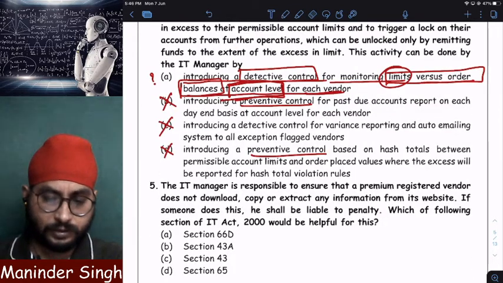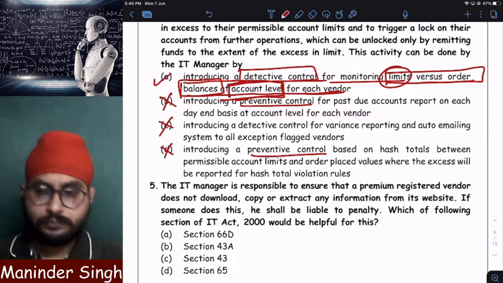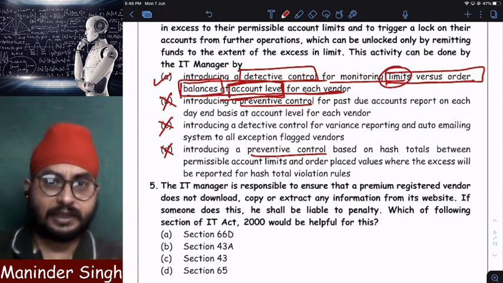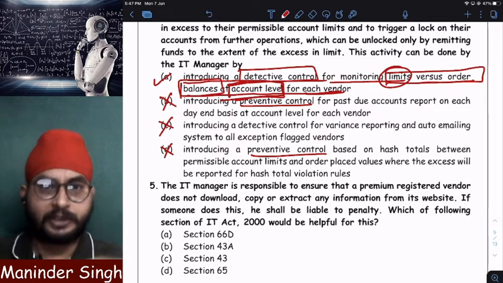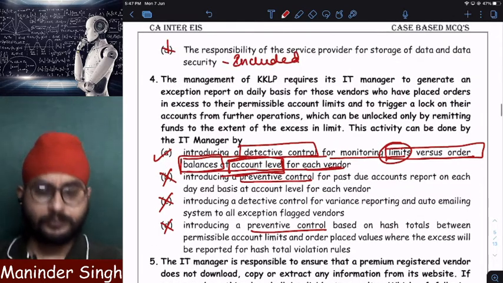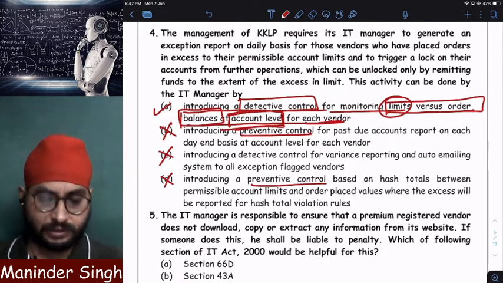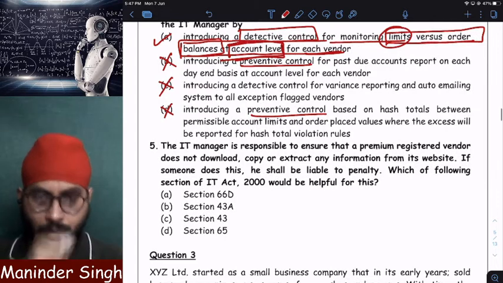So the answer will be what? Answer will be A. Detecting at every level, detecting at every transaction whether your limit is equal to the order or not. Once your order reaches the limit, automatically your account should be blocked. That is answer number A. So the answer will be option number A.